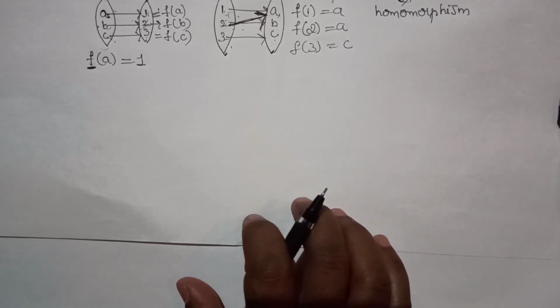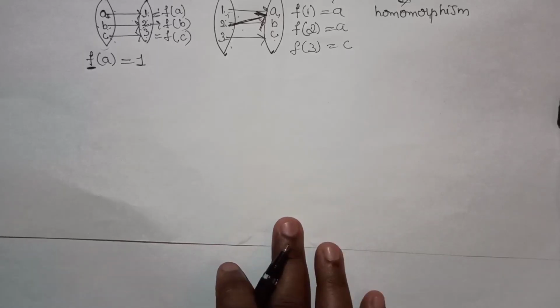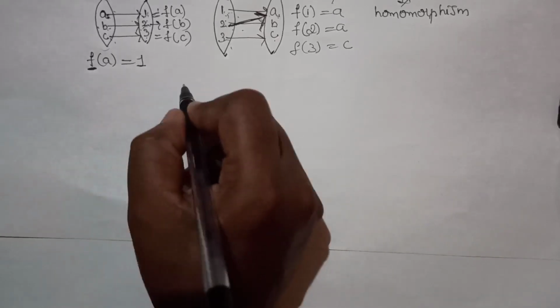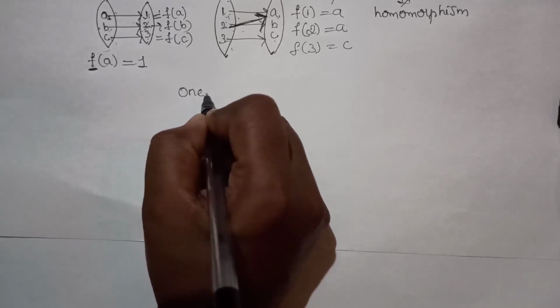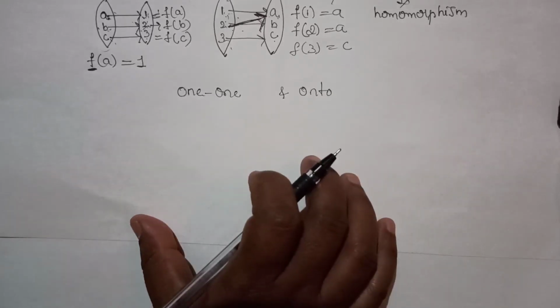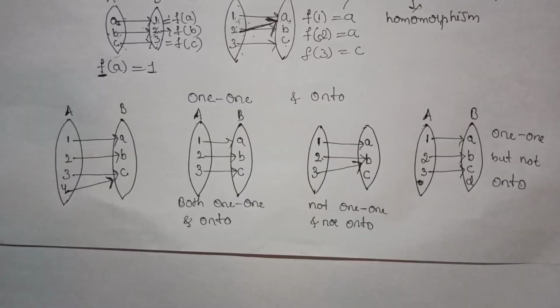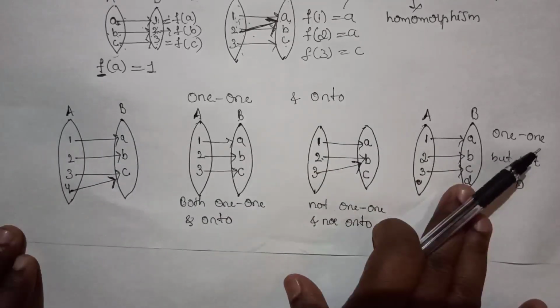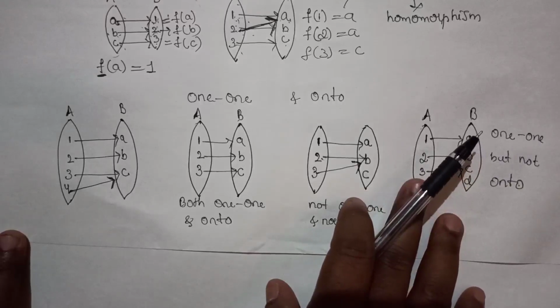Now on the basis of the mapping between two groups, we define a few terms: isomorphism, endomorphism, automorphism, trivial homomorphism, and so on. Before going to the definition of isomorphism, we shall see what a 1-1 mapping and an onto mapping between two sets are. Here are the different types of mapping between the two sets.